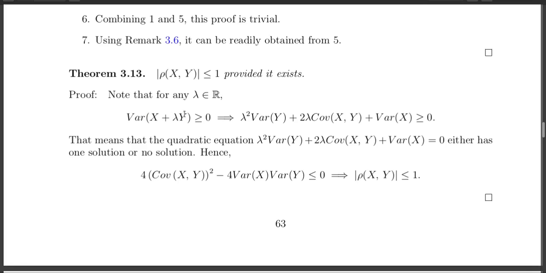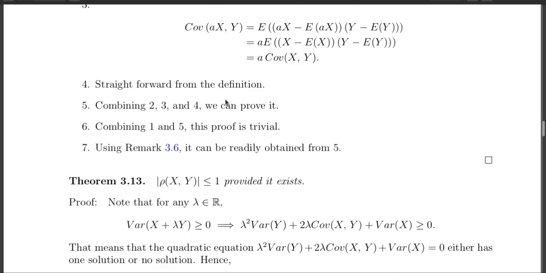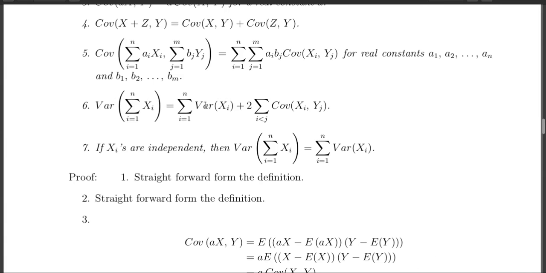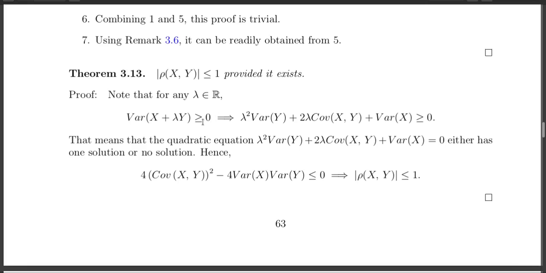Now break the variance using this formula. Here n equals 2, and when you break this one, you get nothing but variance of x plus variance of lambda y plus 2 times covariance of x and lambda y. Now this variance of lambda y can be written as lambda square times variance of y. Covariance of x comma lambda y can be written as lambda times covariance of x comma y, and then I have variance of x.